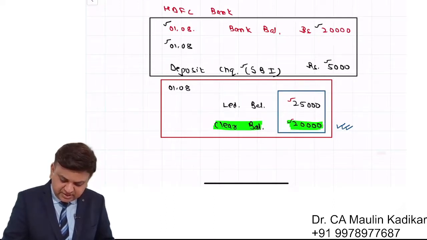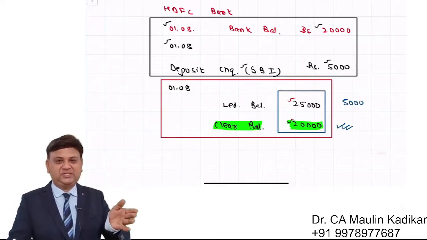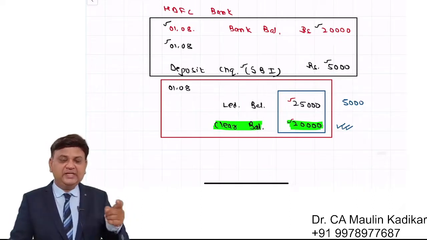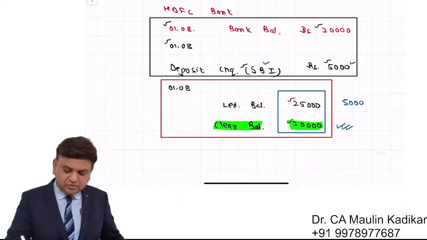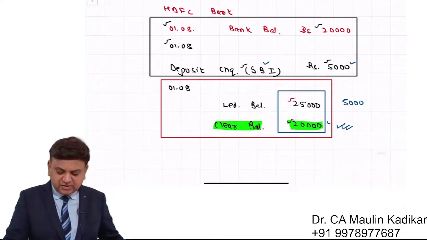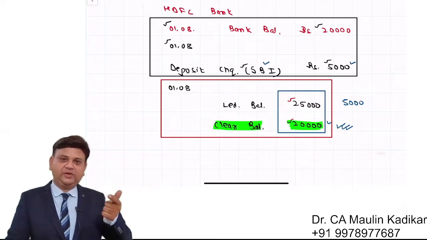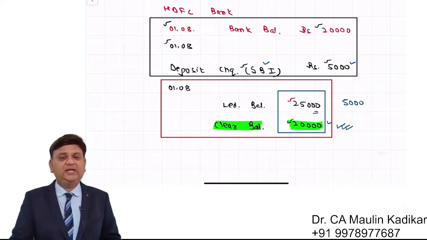This 5,000 indicates that the check that you have deposited is still in the clearing process. Once we get the clearing from the opposite bank, we will credit this 5,000 rupees to your account, and so your clear funds will increase from 20,000 to 25,000. As far as the ledger balance is concerned, that includes uncleared funds.